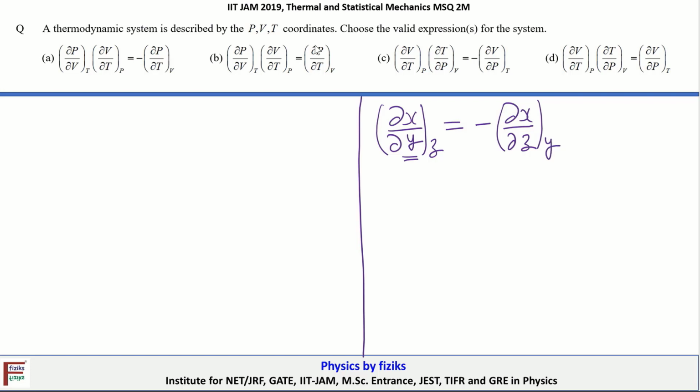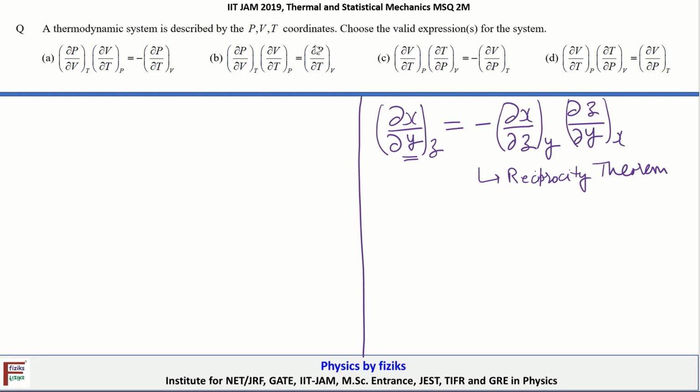Keep y constant, and then dz upon dy, bringing in the third variable, which is x, but don't forget to put a negative sign here. This result is called the reciprocity theorem.